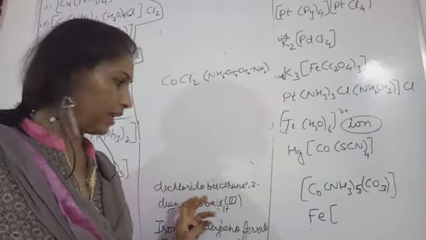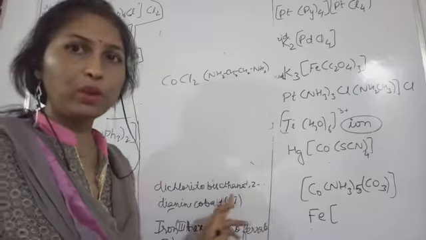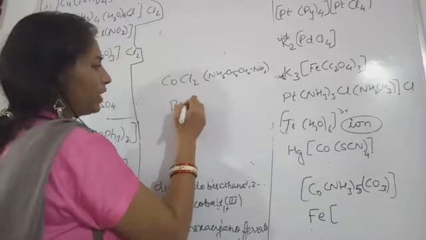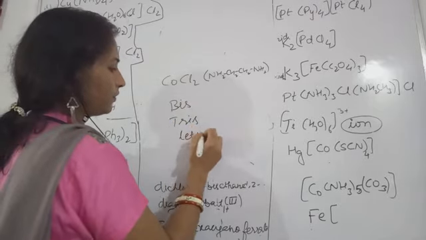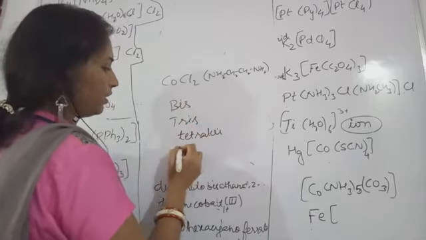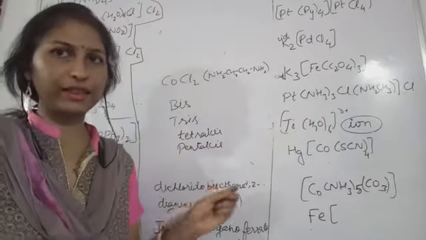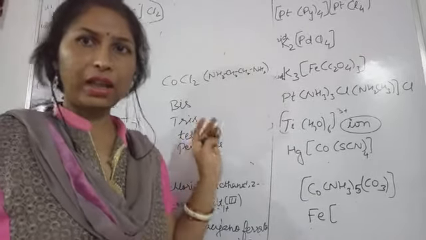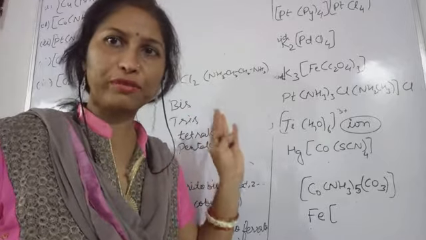In this case, what we are doing, bis, this ethane 1,2 diamine. Why are we using this word bis? Bis, tris, tetrakis, pentakis, hexakis, depending upon the number of ligands which are having the numerical prefixes.